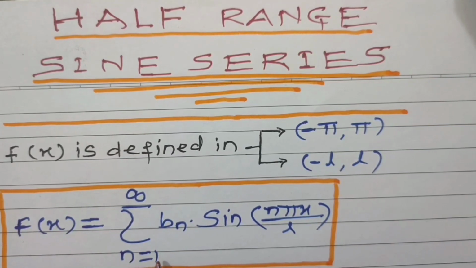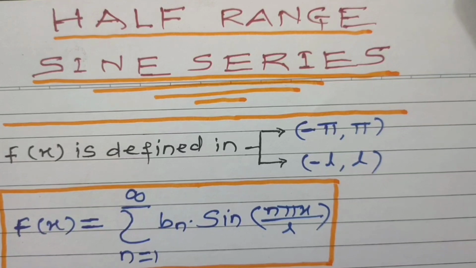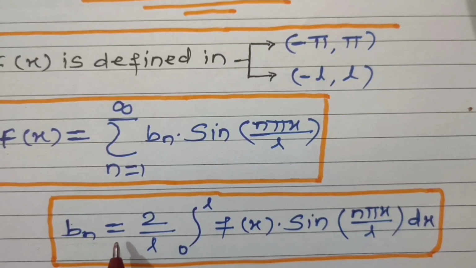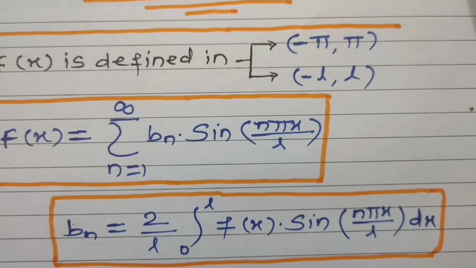summation n is equal to 1 to infinity bn into sine of n pi x divided by L, where Bn is the Fourier coefficient which we can obtain by using the formula Bn is equal to 2 upon L integral from 0 to L f of x into sine of n pi x divided by L integral with respect to x. So let us solve problems.